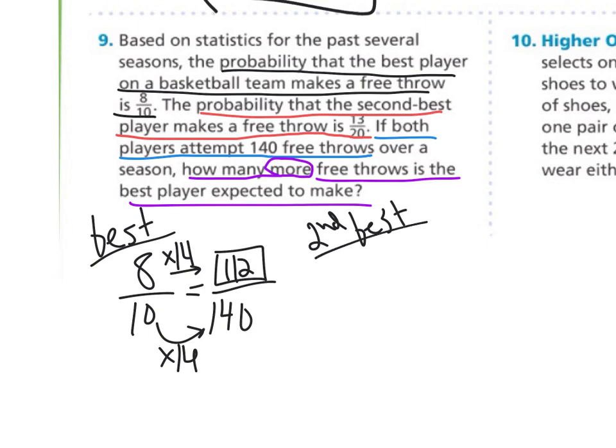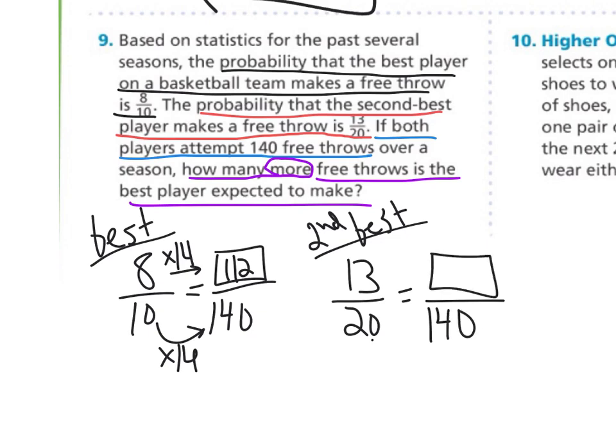And then the second best shooter, it's 13 out of 20. So for this, to get from 20 to 140, we can multiply by 7. If you're not sure what to do, if you do 140 divided by 20, that'll give you that number. And so if we take this, 13 times 7 would be 91.